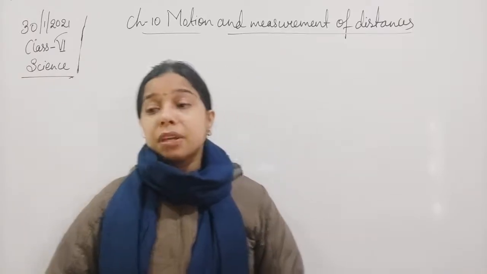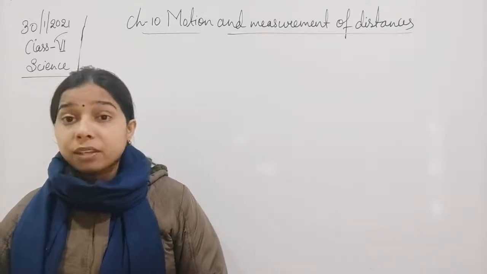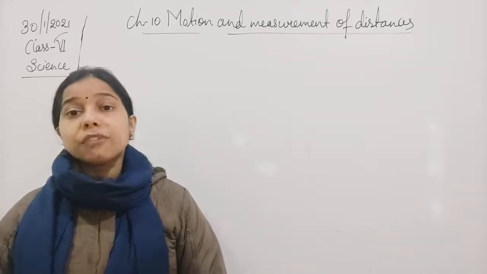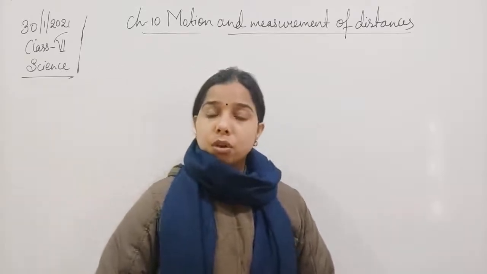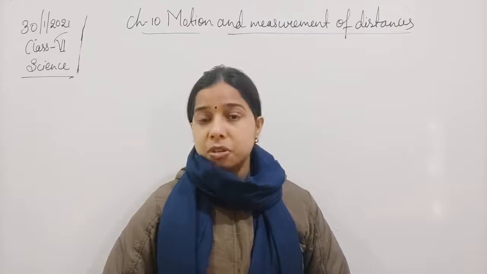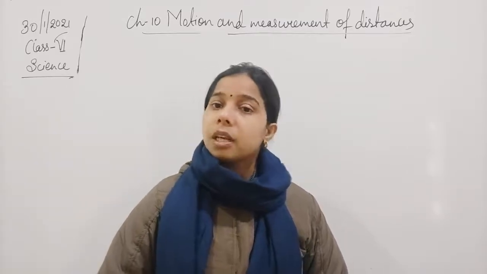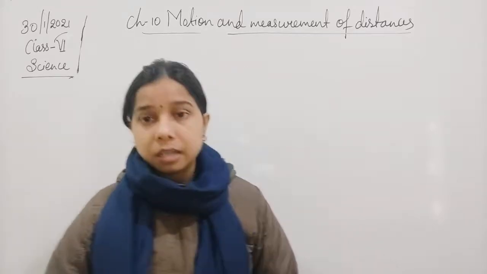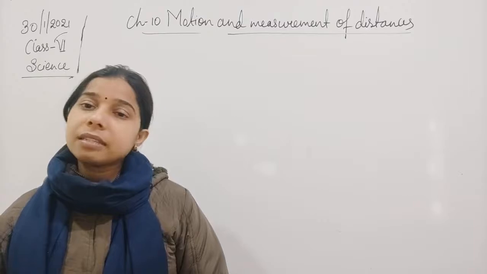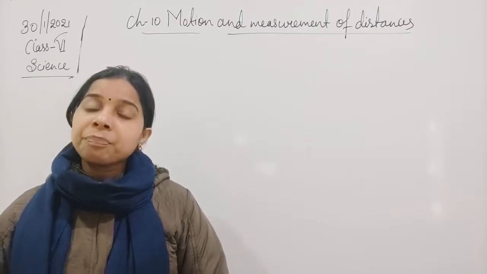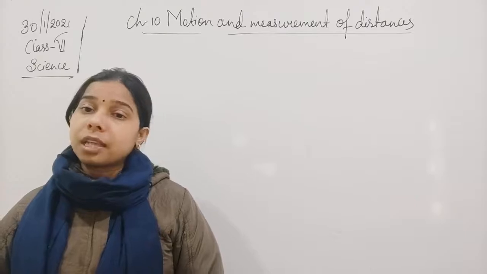If you are measuring a table, a chair, a bench or a blackboard, instead of the kilometer we will use the meter. So according to the situation, according to the distance or type of length, we use either kilometer, meter, centimeter or millimeter. These are the different measuring units by which we measure length.